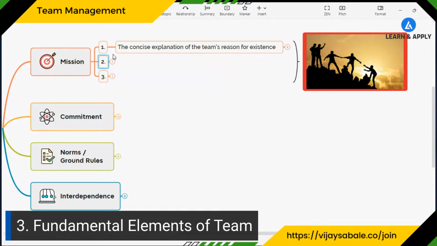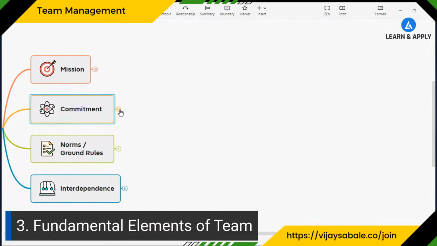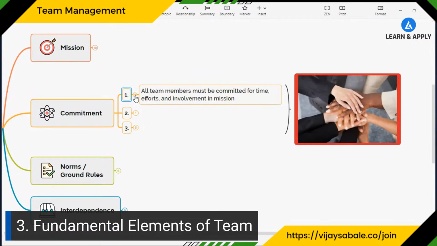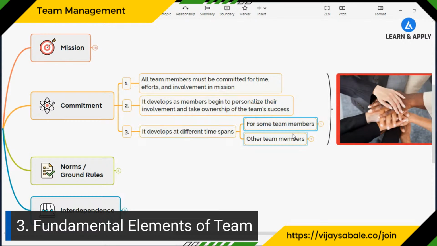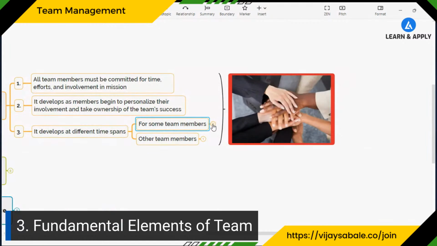Once we form the mission and every team member is aware of it, the second part is commitment. Commitment is about the time, effort, or involvement that is required to accomplish the goals. All team members must be committed to all these entities, like time, effort, and involvement in the mission. Now, how does it develop? It develops as members begin to personalize their involvement and take ownership of the team's success or achieving the goals. For some team members, it can be achieved in a shorter duration of time. For other team members, it takes a longer duration.